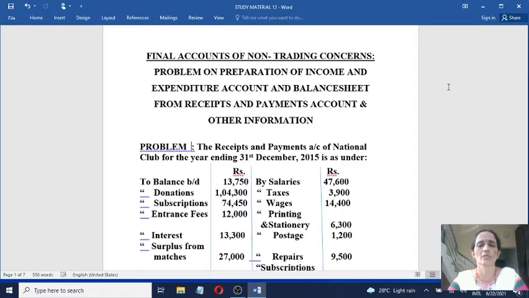So, in the previous sessions, we have answered a sufficient number of problems on the preparation of final accounts of non-trading concerns. And we know that final accounts of a non-trading concern consist of a receipts and payment account, income and expenditure account, and balance sheet. So, today in this session, let us answer one more problem on the preparation of final accounts of a non-trading concern. The problem goes like this.